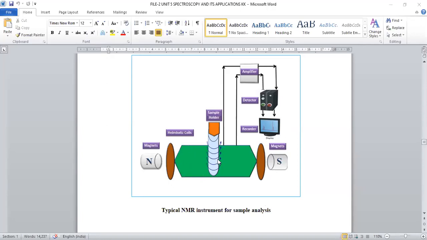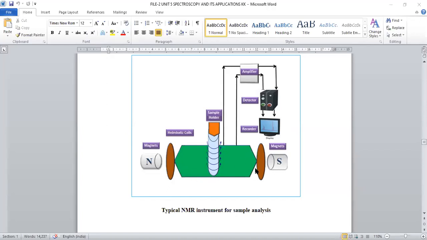The molecule is given radio frequency, which surrounds this central cuvette. The cuvette is used to place the compound. The compound is perpendicularly irradiated with radio frequency and the external magnetic field as well.